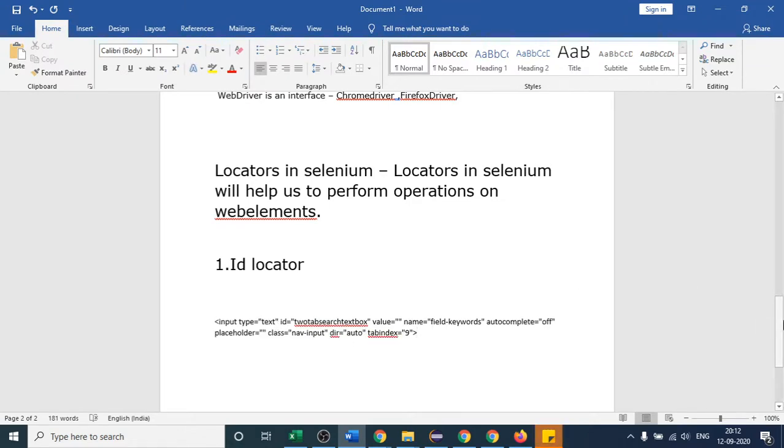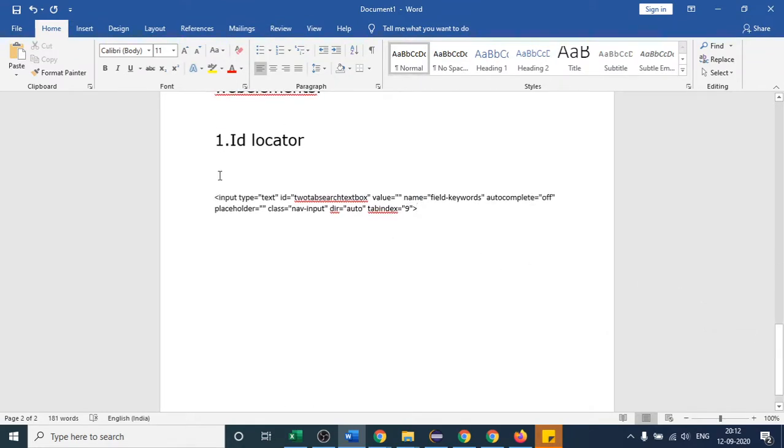So here we have to understand first some basic things about HTML, right? Whenever you find any kind of line here, always the first element, you can see it is static for this input. So what is our tag name here? Input is our tag name. And then after this, you can see, let me put one space, this is our attribute. ID is one of our attribute. Value is our attribute. Name is our attribute. And you can say placeholder is one of our attribute, right? Class is one of the attributes.